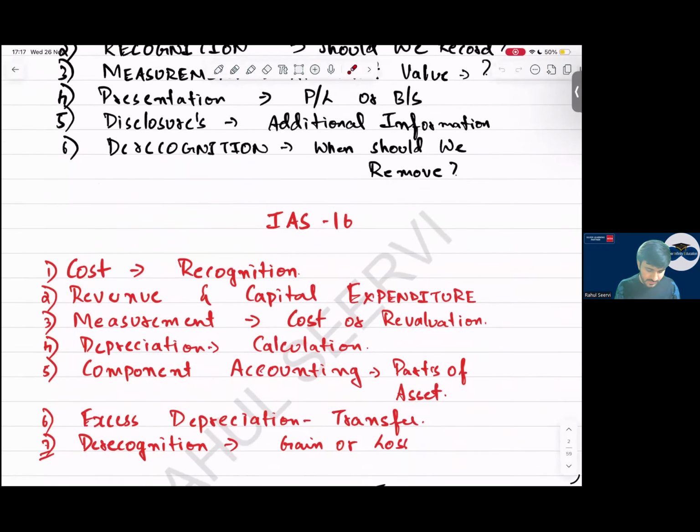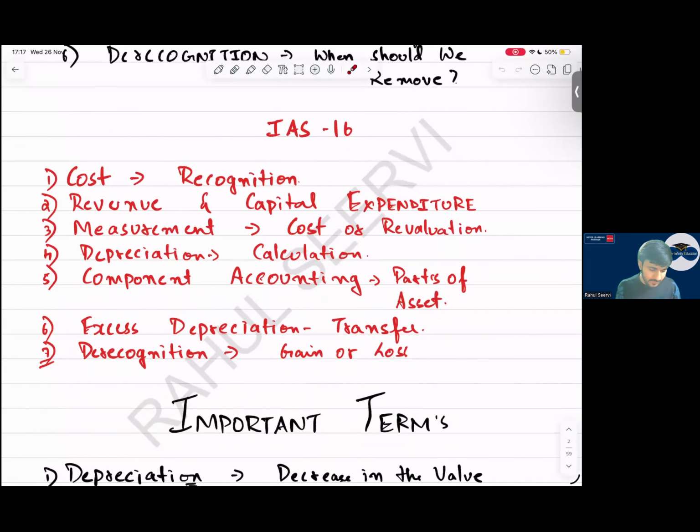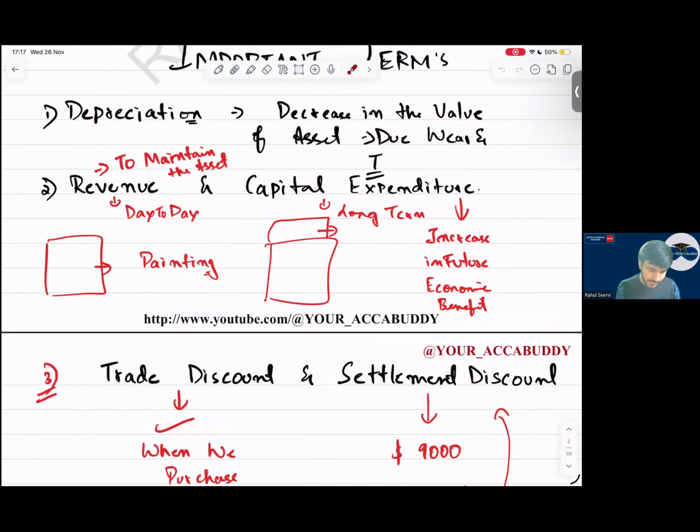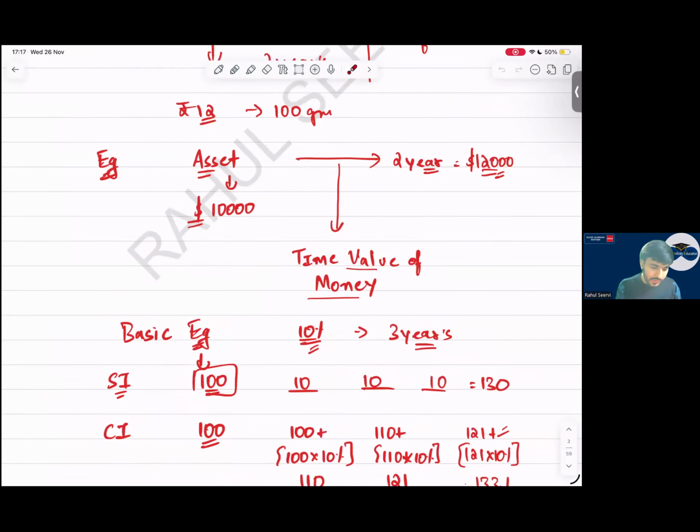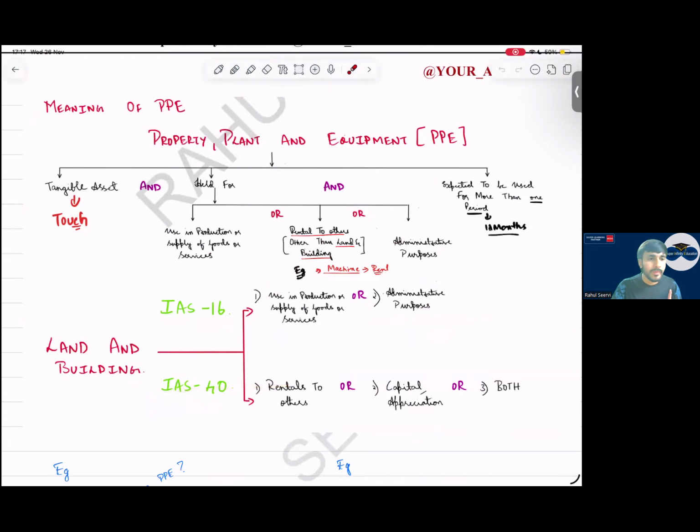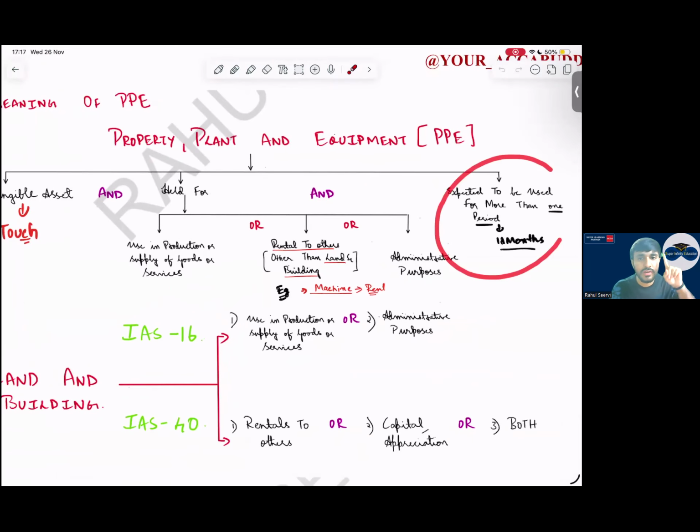So IAS 16, let us start with the first topic, the meaning. What is PPE? A tangible item which we can touch, which is expected to be used for more than one period, that is 12 months. And it is used for the production process for our business purpose, or it is given on rent to some other party, or for administrative purpose. Any one criterion should be met.